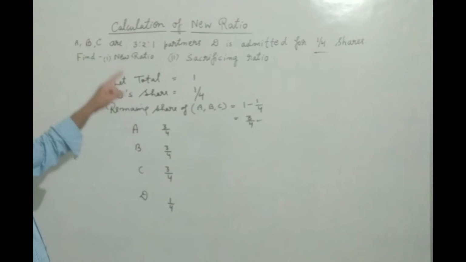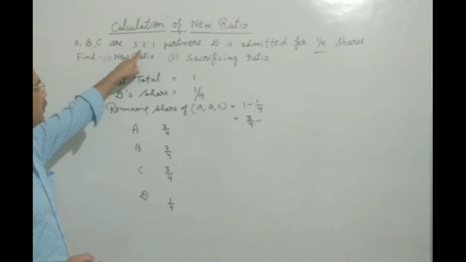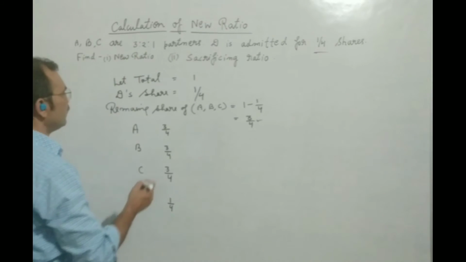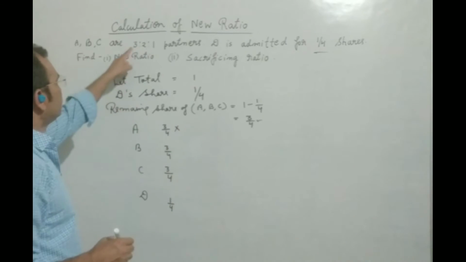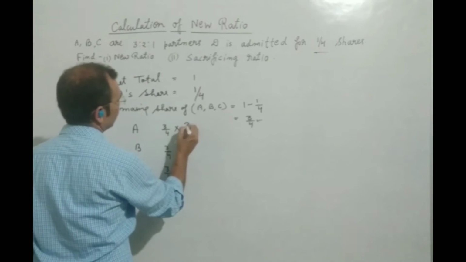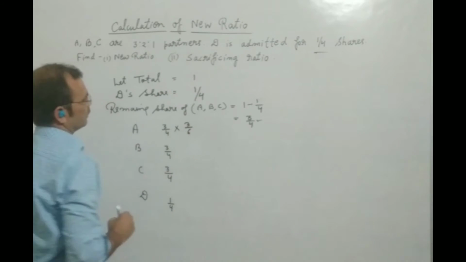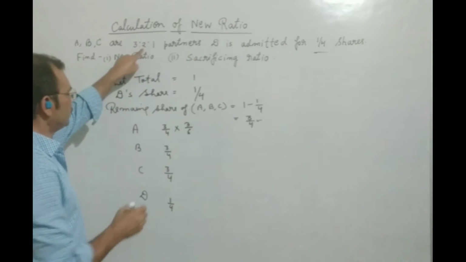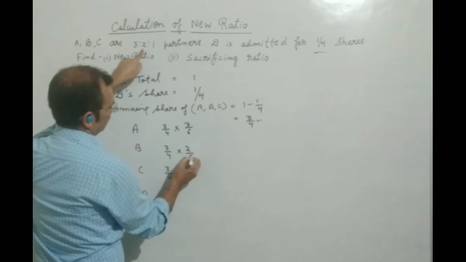And the old profit sharing ratio is given in your question. So we will put here, after putting the multiplication sign, 3 by 6, and B's share we will put here 2 by 6.